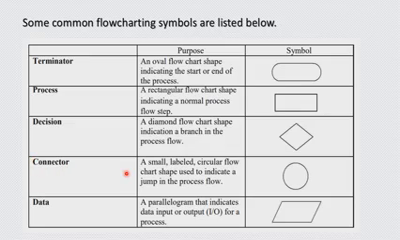Then comes the connectors. Connectors are used to connect different parts of the flowchart. It is a small labeled circular flowchart shape that indicates a jump in your process flow. Then comes the data. We use a parallelogram to indicate input and output for the process. When we have to accept any input or show output, it is shown in the parallelogram representation in the chart.